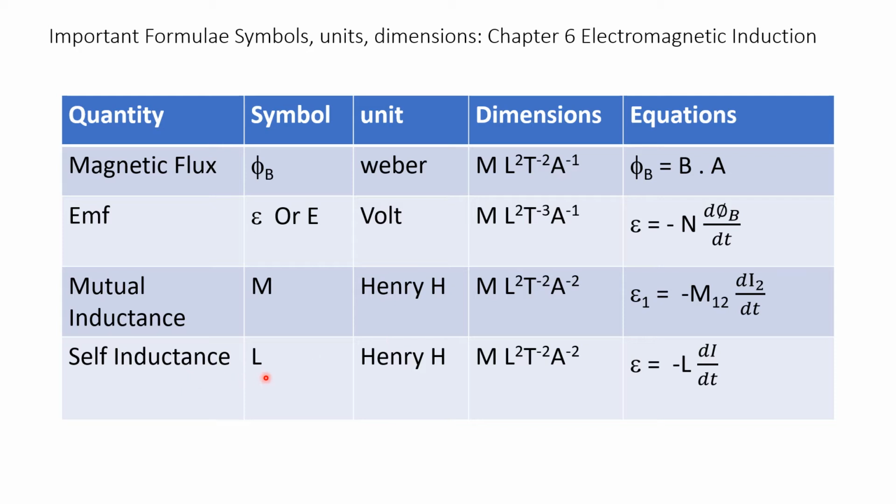Self-inductance is represented by symbol L, and its unit is Henry, and its dimensions are M L square T to the power of minus 2 A to the power of minus 2, and it is given by the equation E is equal to minus of L dI by dt.